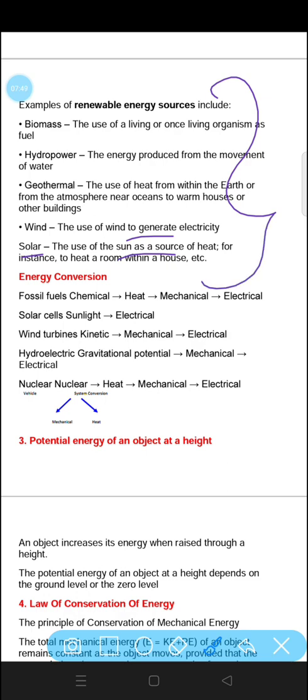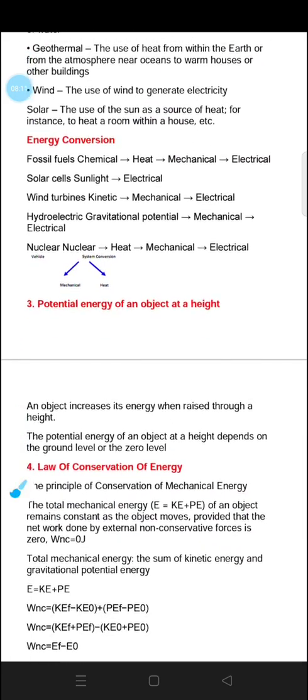So if we talk about solar energy, like today the sun has rays, we got the solar energy from the sun. We have converted the solar energy into electric energy through solar plates. Similarly, the sun will just set in the evening and again it will come with the same energy. So we can say that these all are the renewable sources of energy. They will renew from time to time.